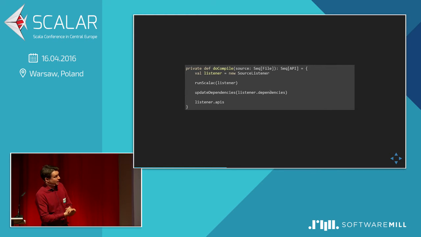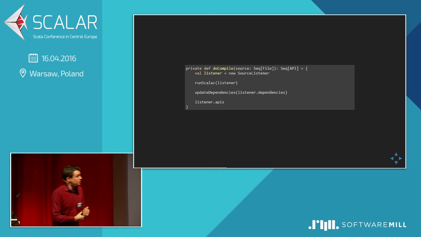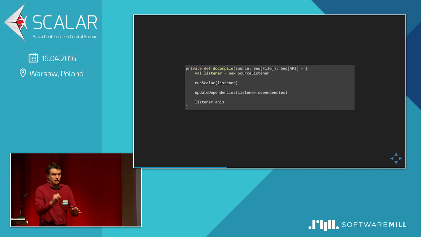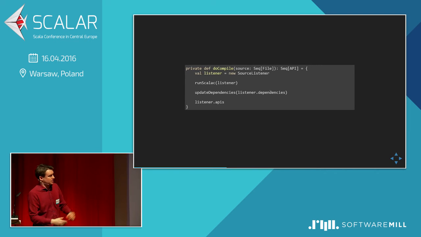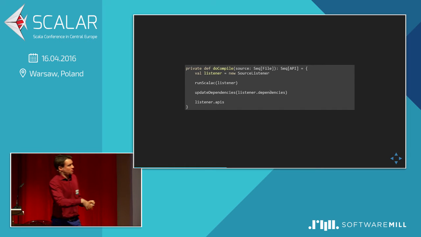sbt creates a compiler plugin that adds phases to the compilation. Those phases are placed at the end of the compilation, so the tree that we have is fully typed. All the symbols are present, and so we don't need to type it again. We just have to get the information from that tree. The actual code is implemented a little bit differently, more hairy. This is the idea: we just pass the listener, and in the end we get the information from the listener when the compilation is done.